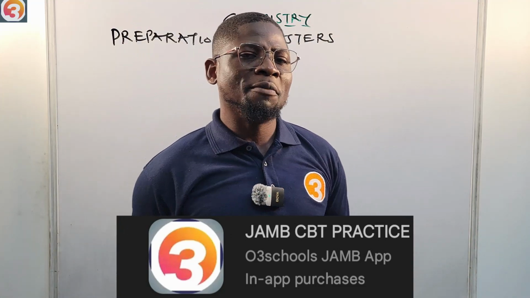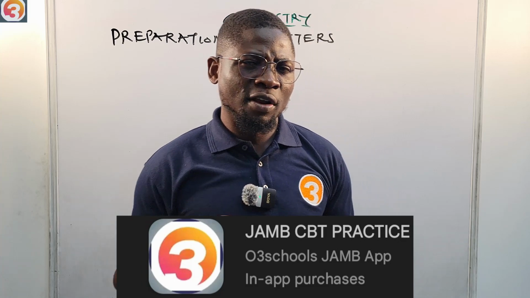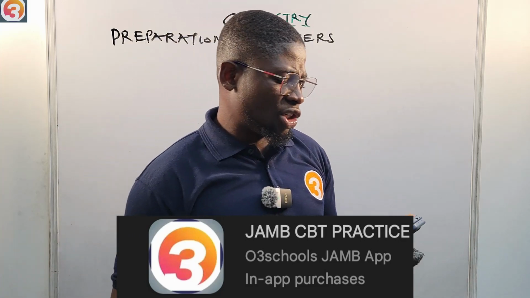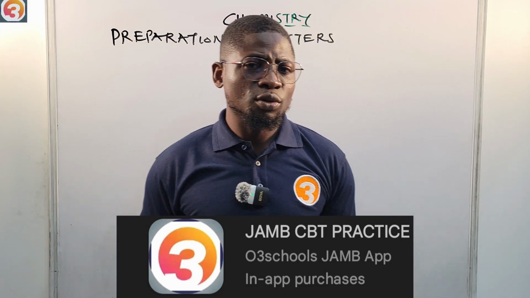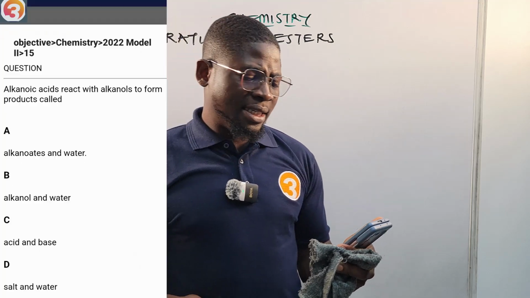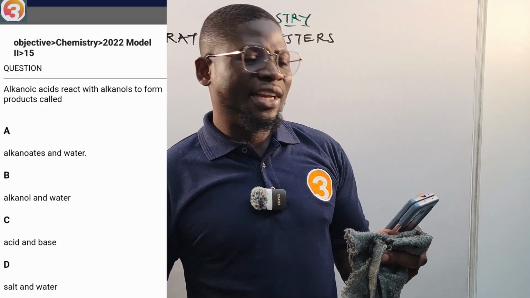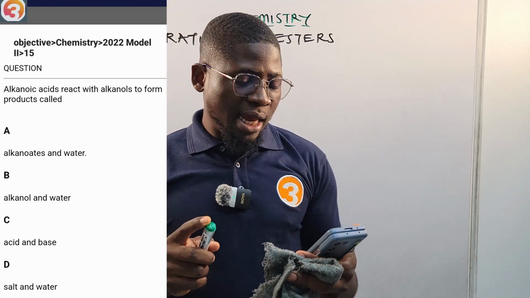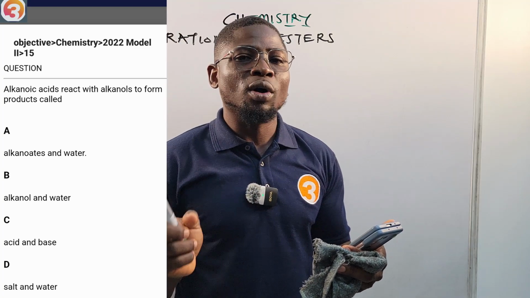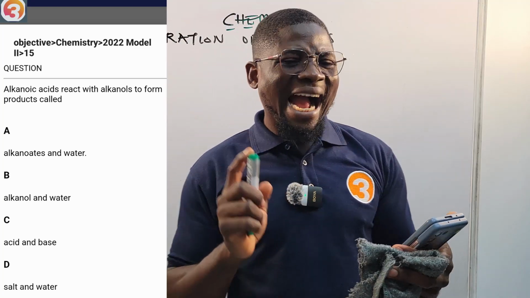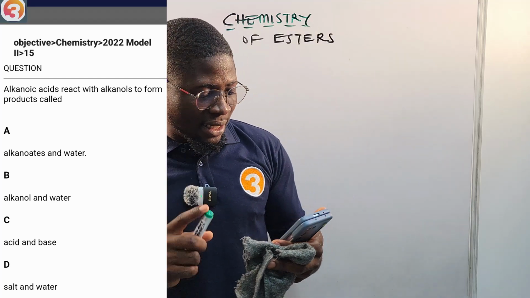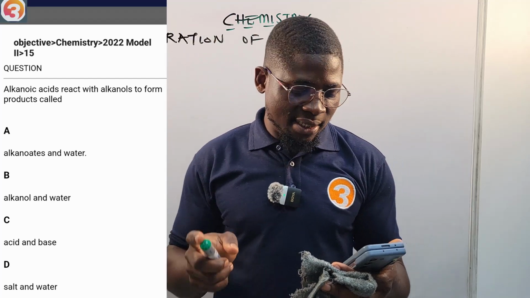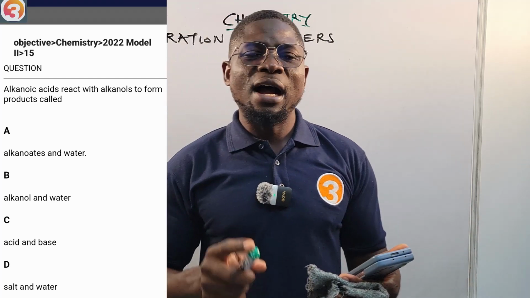We will talk about the app in a moment, but for now, let us see a question, a JAMB past question from the application. This is a 2022 question, number 15. It says, alkanoic acids react with alkanols to form products called: A says alkanoids and water. B says alkanol and water. C says acid and base. D says salt and water.